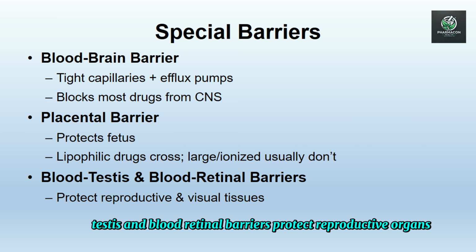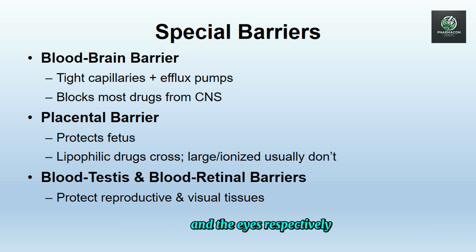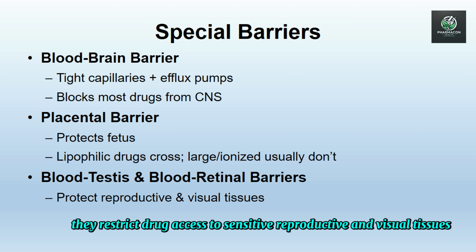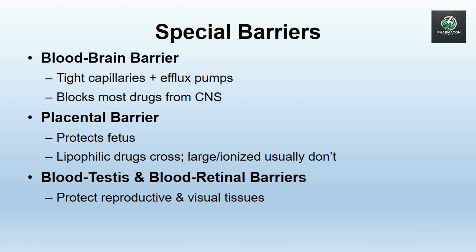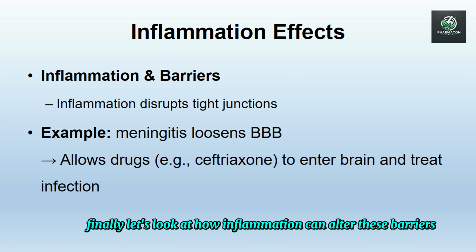The blood-testis and blood-retinal barriers protect reproductive organs and the eyes, respectively. Like the BBB, they restrict drug access to sensitive reproductive and visual tissues. Finally, let's look at how inflammation can alter these barriers.